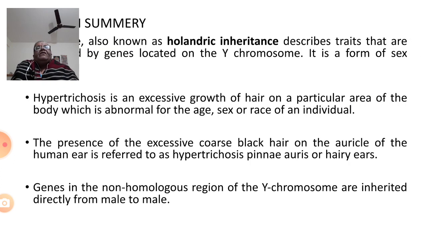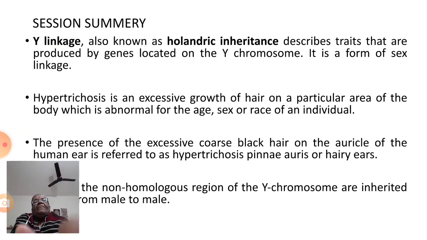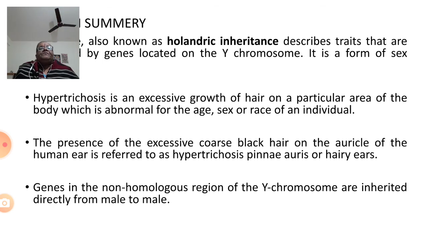Then, coming to the session summary, you have understood about Holandric inheritance and Y chromosome linkage, you have understood about hypertrichosis, what exactly it is, and you have understood the pedigree charts and how hypertrichosis is inherited directly from male to male, and the reason for it.